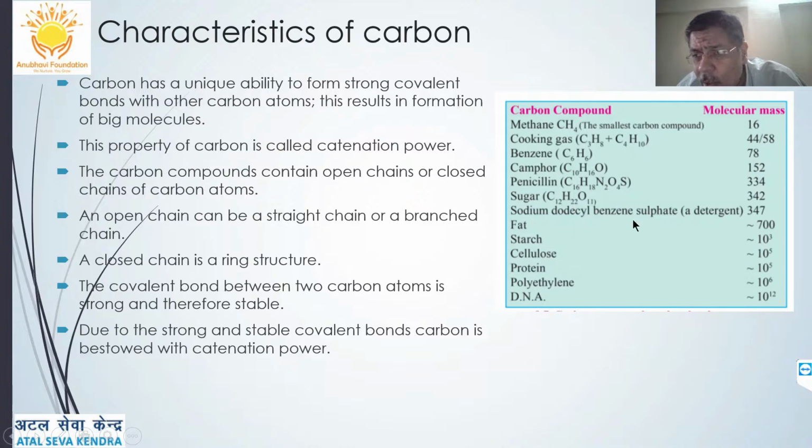Okay. So you can see the molecular mass of carbon in different compounds. Example, in DNA, the molecular mass can be 10 raised to 12, and methane, it is just 16. It can be from 16, or simple atoms like that, to 10 raised to 12 molecular mass. So big is the variety of compounds which it can form.